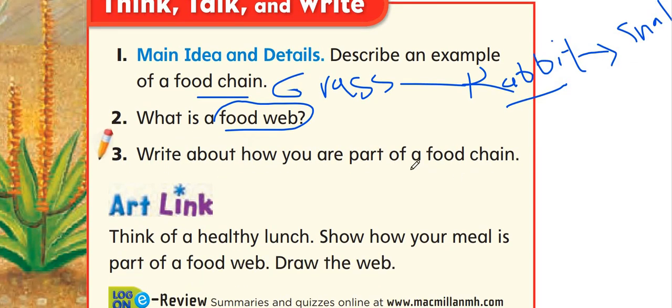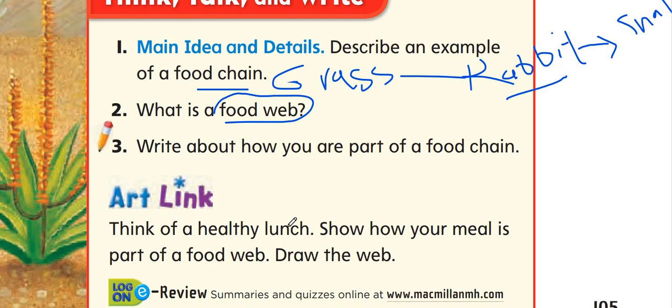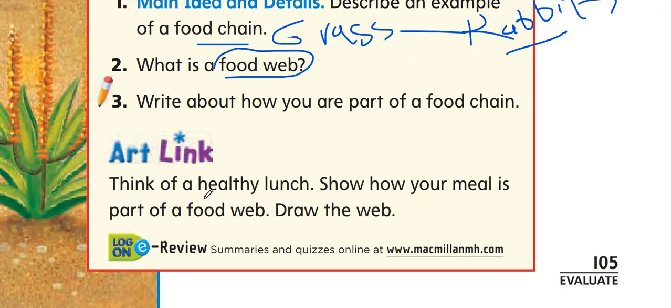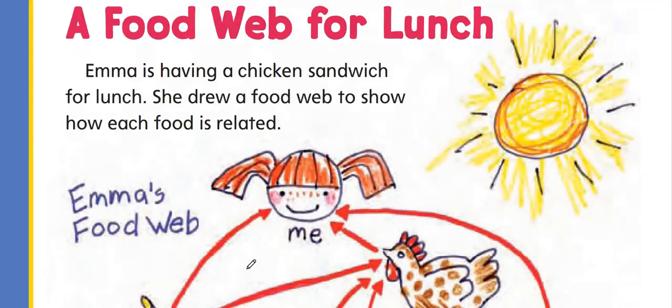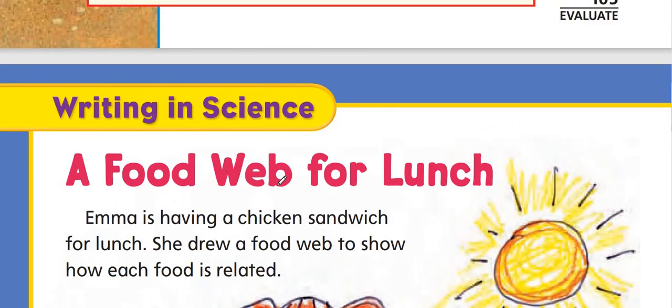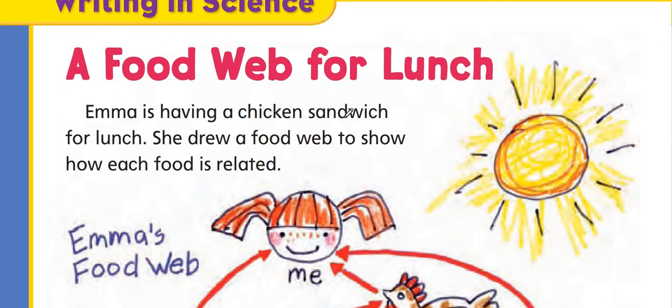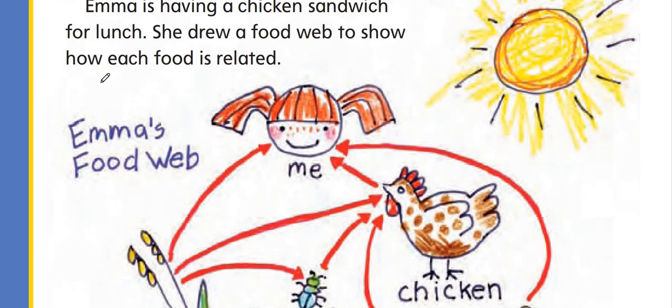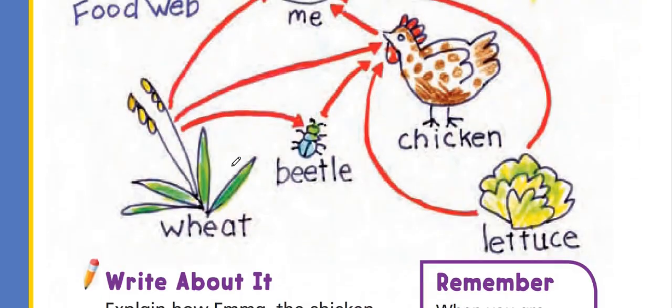Write about how the parts of a food chain, and think of a healthy lunch and show how your meal is a part of the food web. Draw the web. Okay. So writing in science, food web for lunch. Emma is having a chicken sandwich for lunch, and she drew a food web to show how each food is related.